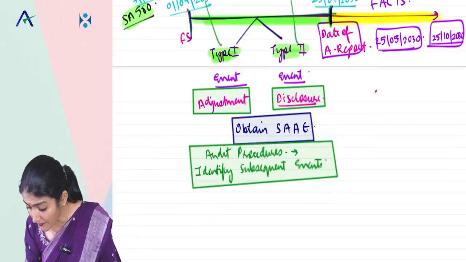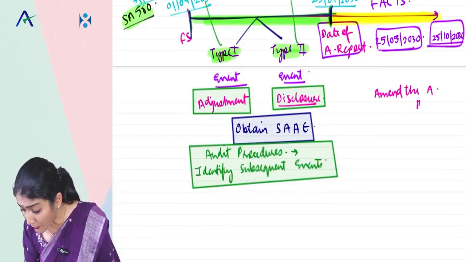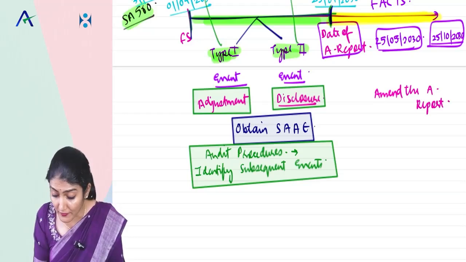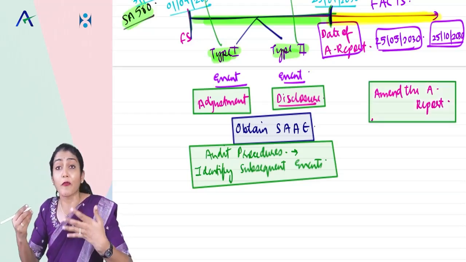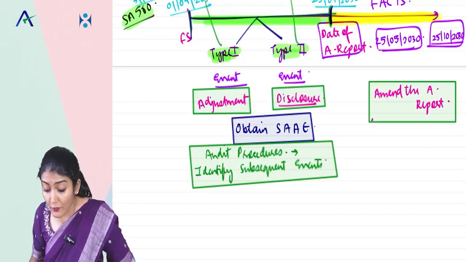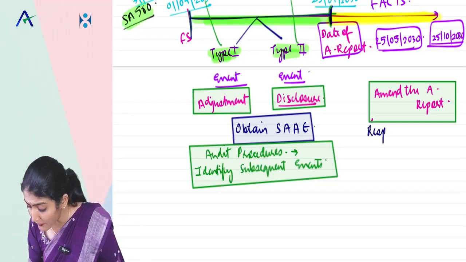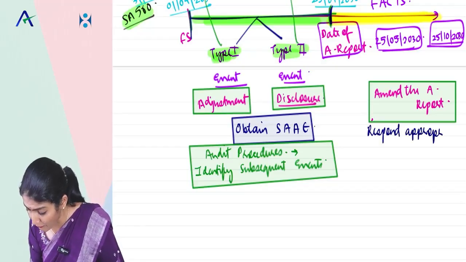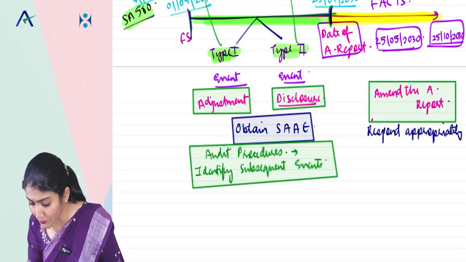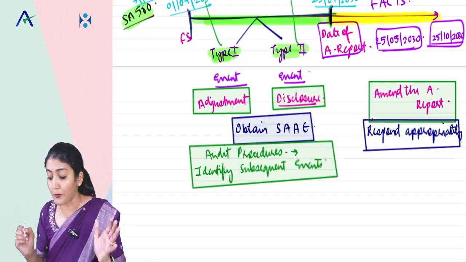My audit report would have been changed had I known this fact on or before its date. So now for these facts, auditor, you need to respond appropriately.